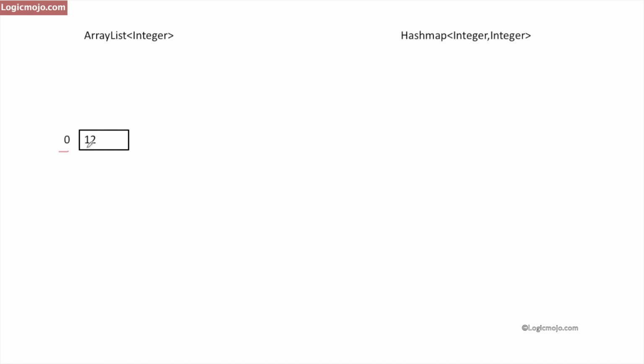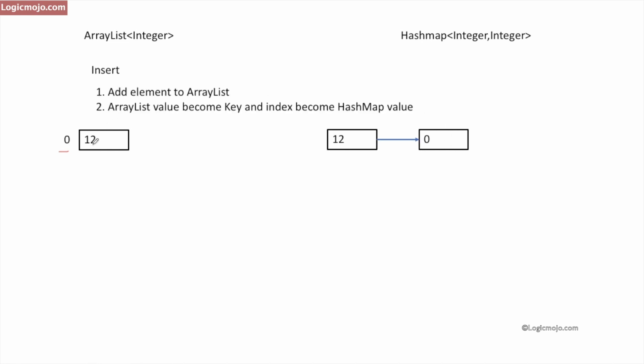And correspondingly, this 12, which is the value, and this 0, which is the index of this array list, I store in the hash map as key 12 and value as the index. It means whenever I'm inserting any data into the array list, the value becomes the key of my hash map and the index becomes the value of the hash map. So I add the element into the array list, and the array list value, which is 12 in this case, becomes the key of the hash map and the index becomes the value.